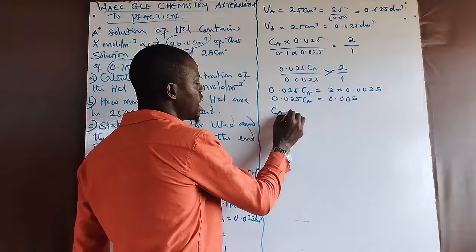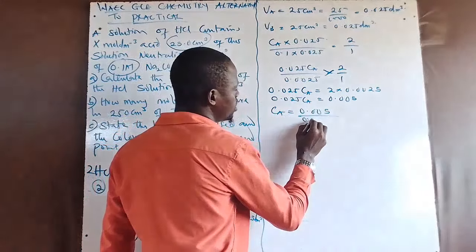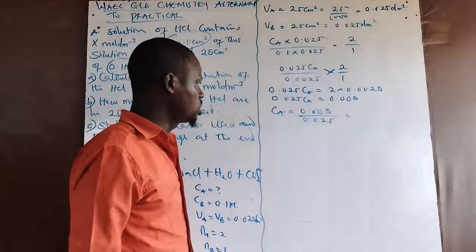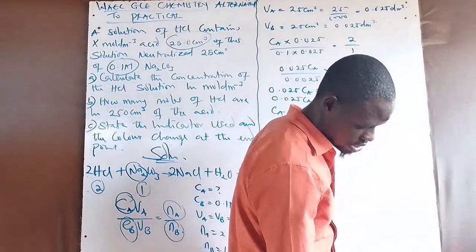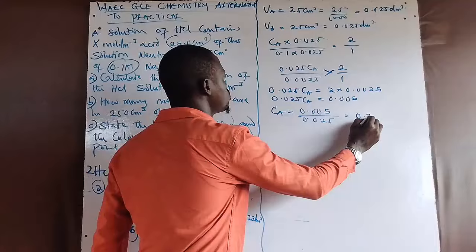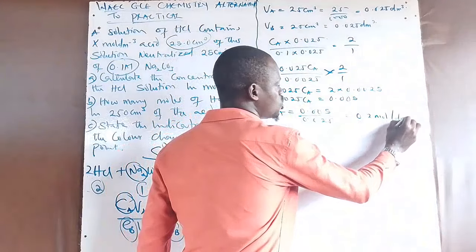Now my Ca will be equal to 0.005 divided by 0.025, which gives the concentration of the acid as 0.2 mole per dm cube.